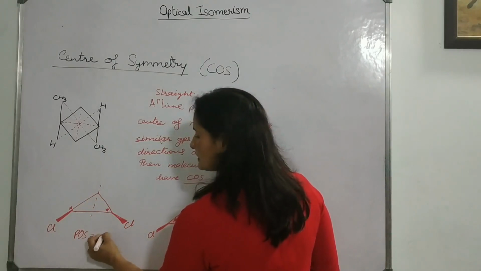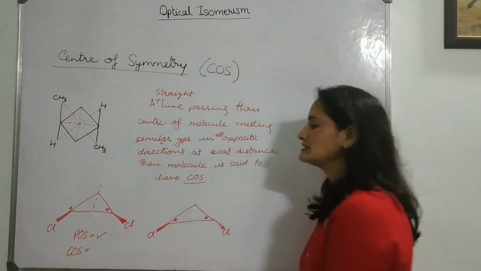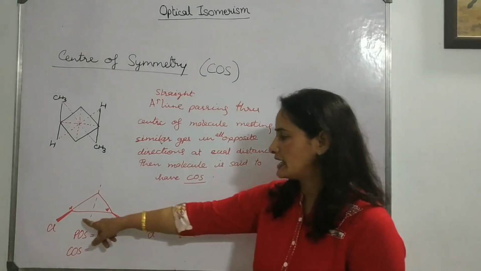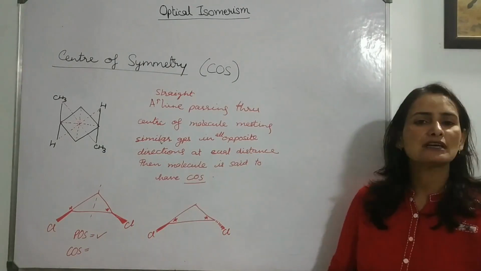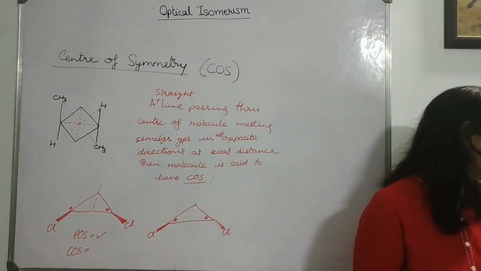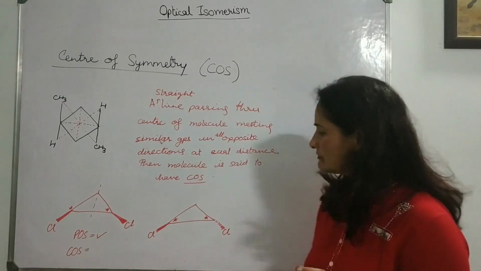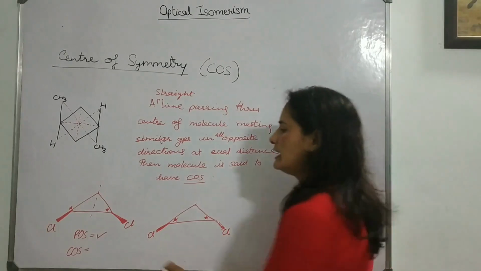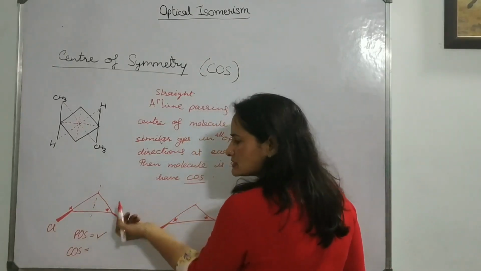It has POS. If we check the COS, it has groups attached on two sides but not on the third side. So the groups will not meet at equal distance in the same directions. It does not have COS. You can check easily from the center of the molecule. If we pass through this side, there is no group.